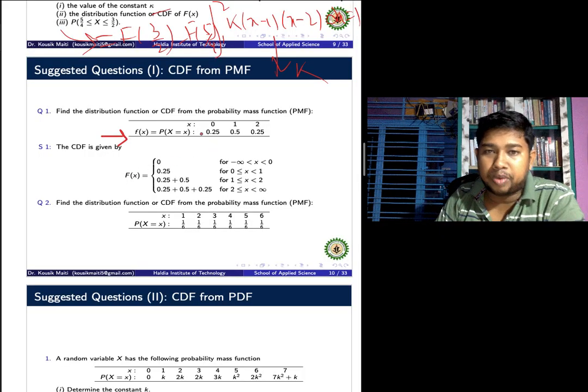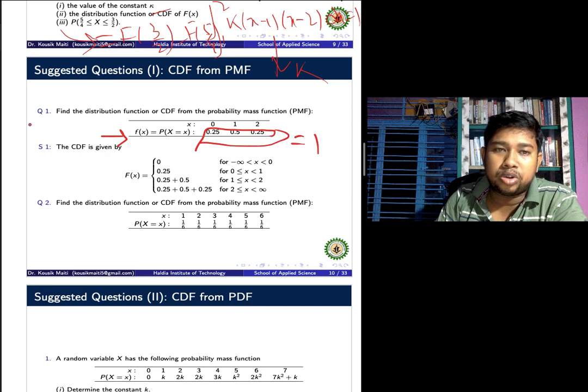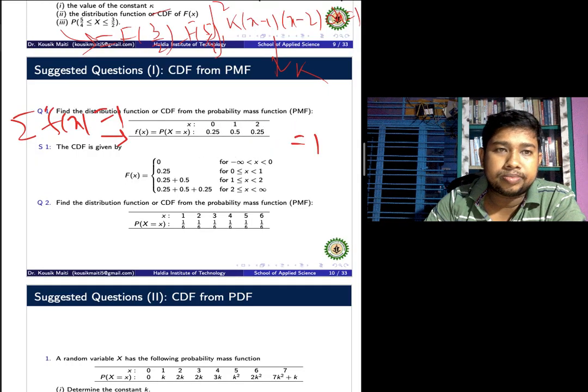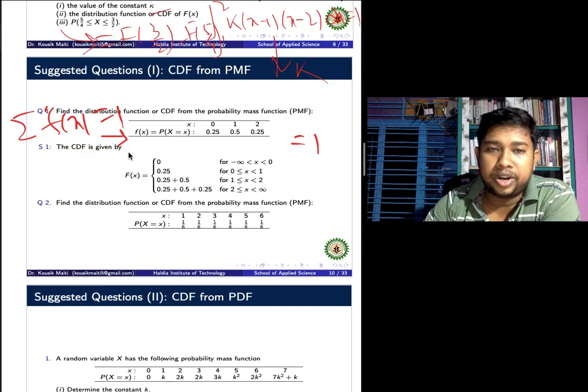You can also check from the table. You can add all the values in the table, and the total also equals 1. We also know the summation of f(x) equals 1. We put in the values: 0.25 plus 0.5 plus 0.25 is equal to 1. So this is okay for the probability mass function.